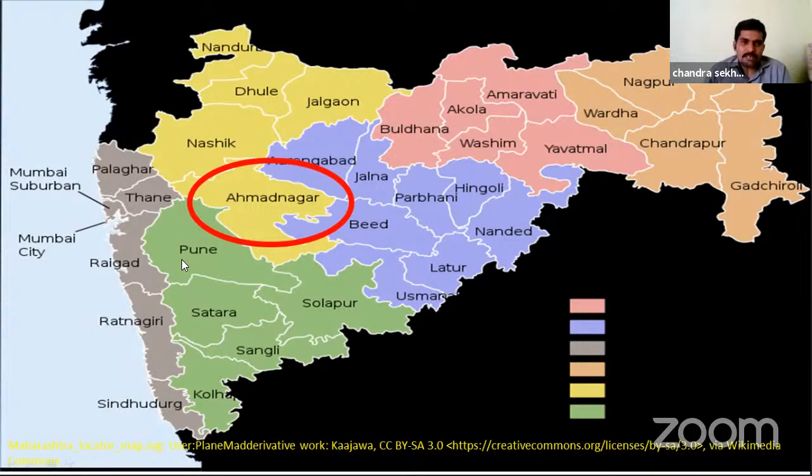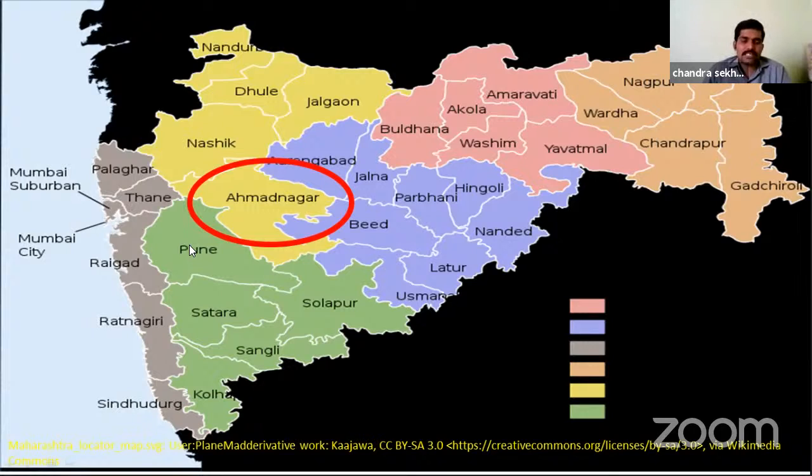The location of Ahmednagar is in the rain shadow area of the Western Ghats, because in the rainy season in India the southwest monsoons come from this direction. Because of the southwest monsoon, the Western Ghats receive more rainfall, since they obstruct the monsoon winds.